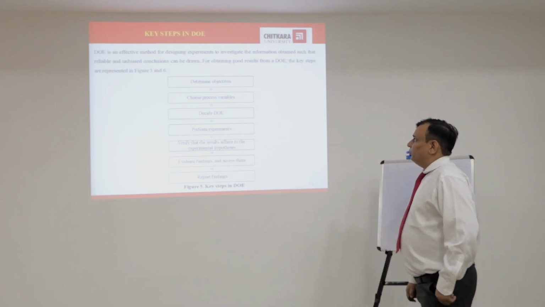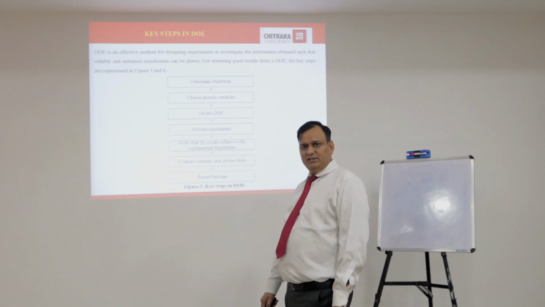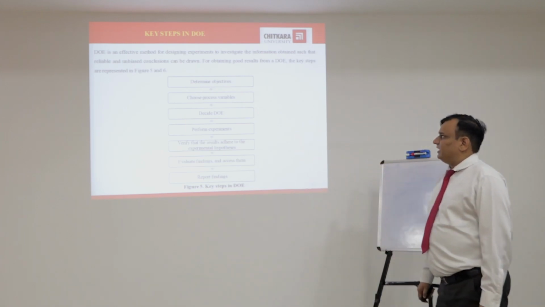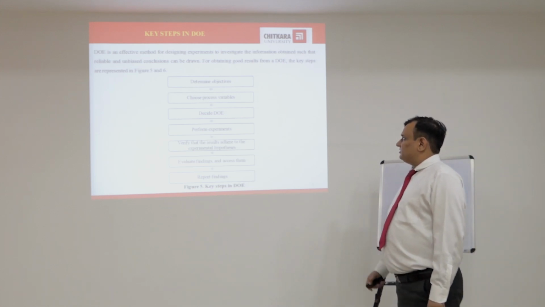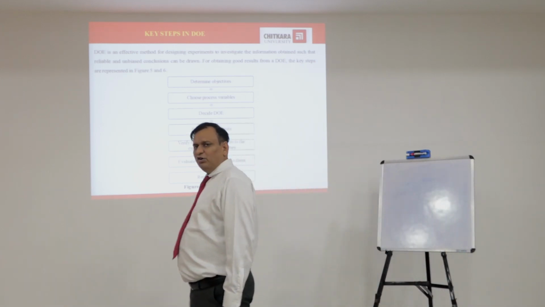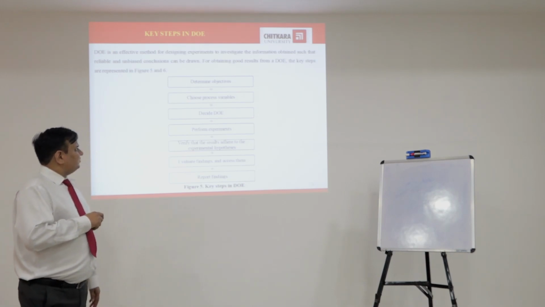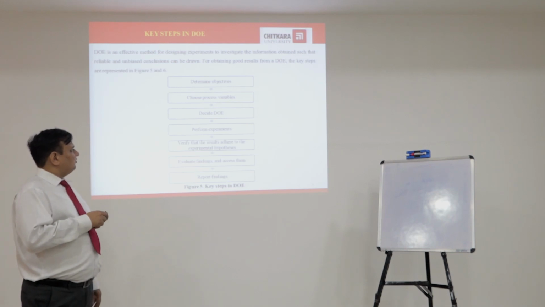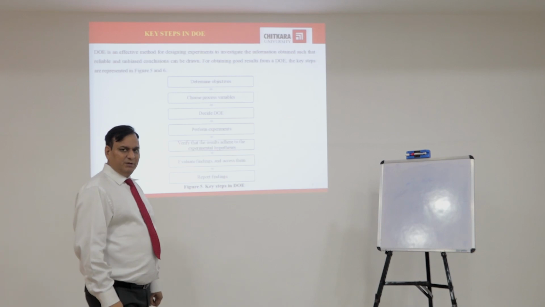Key steps in DOE. DOE is an effective method for designing experiments to investigate the information obtained such that reliable and unbiased conclusions can be drawn. And the different steps in DOE: determine the objective. First of all, we have to find out the objective of our formulation, what we want to do with the formulation. Next, we have to choose process variables. What are the process variables in a formulation? Then after that, we have to decide the design of experiments.